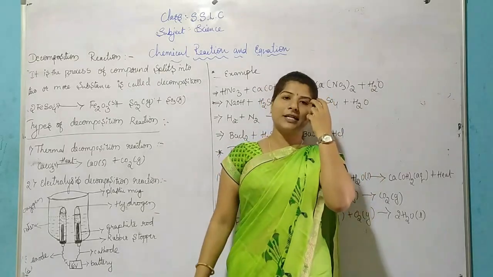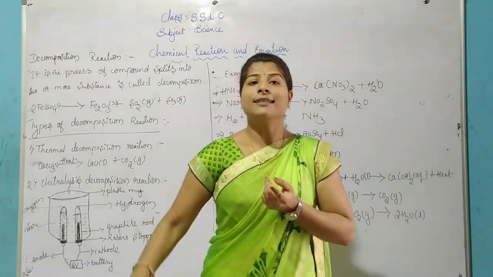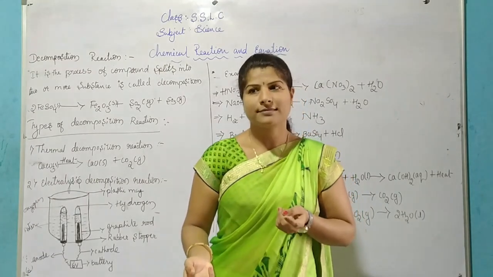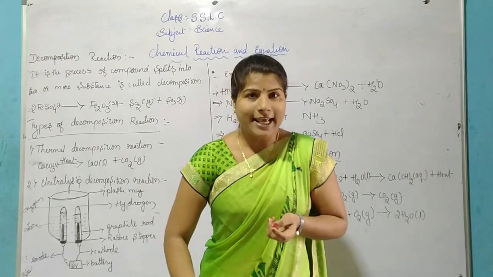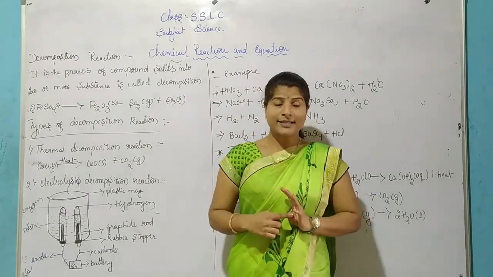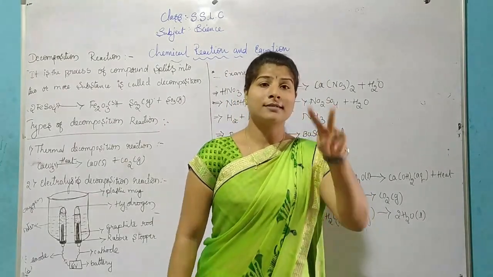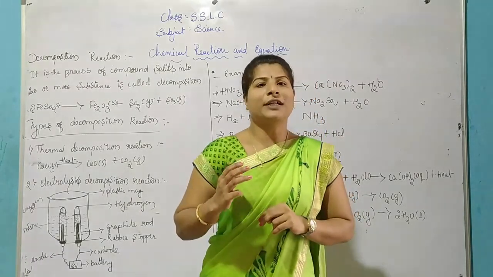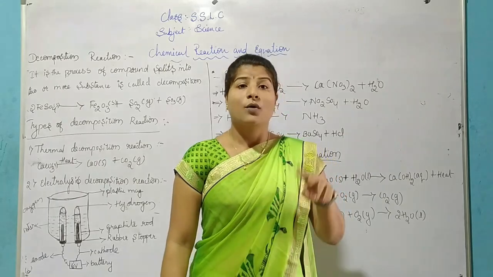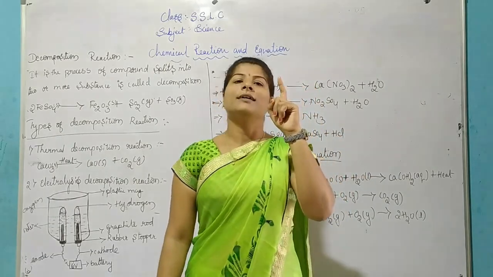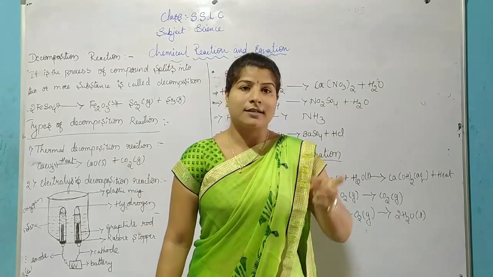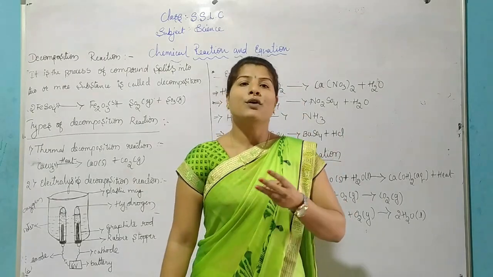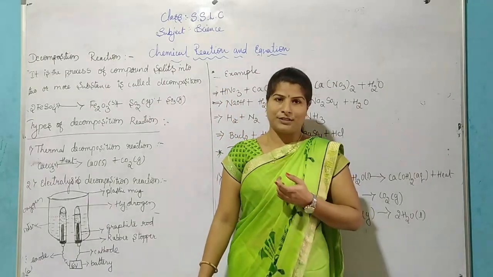In the decomposition reaction, we are discussing 3 types. How many types? Very good, 3 types. One is thermal decomposition, the second is electrolysis decomposition, and the third is photolytic decomposition.